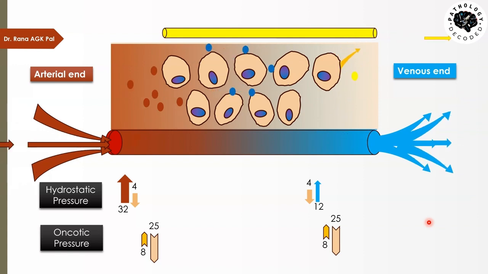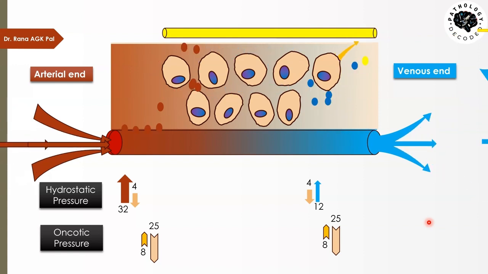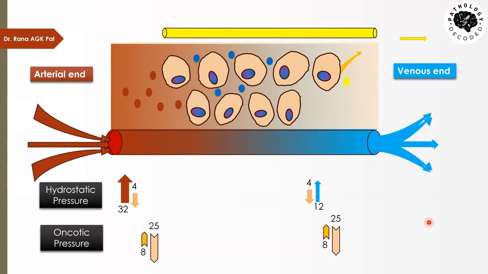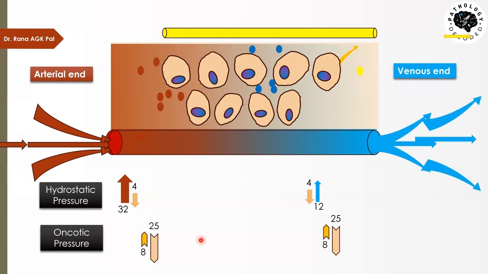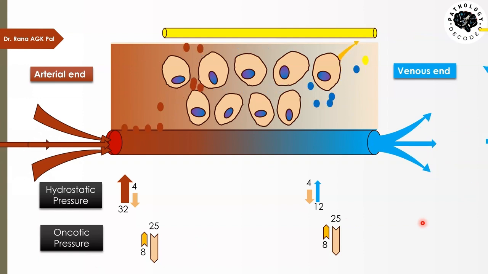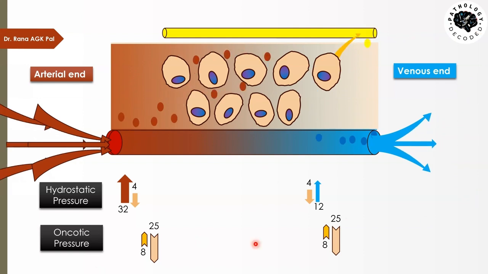This continues on and on, and it maintains the perfect balance, the shape, and the balance of the internal environment. Now, if any of these pressures get deranged for any reason, that leads to accumulation of fluid in the tissue, which we call edema.